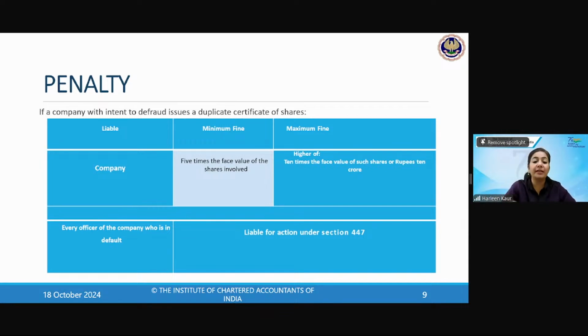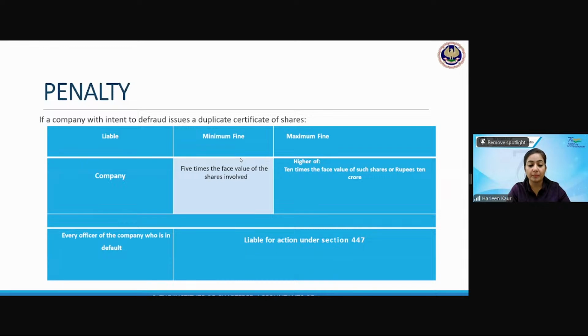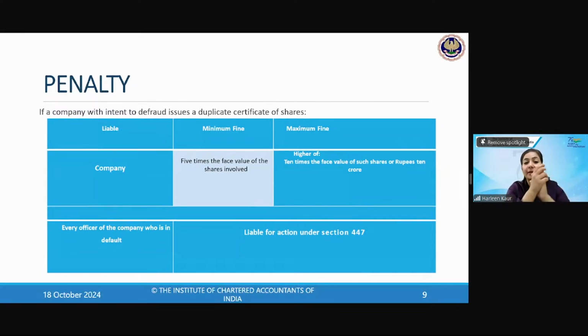What is the limit that has been set? It is liability related to fraud.